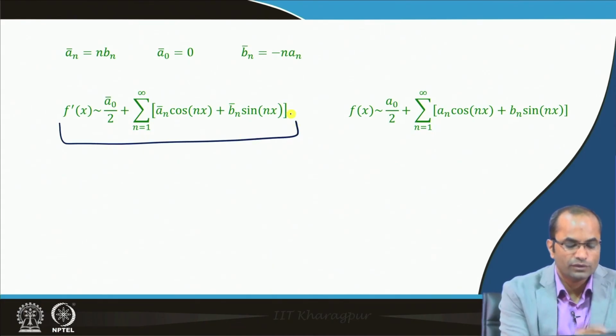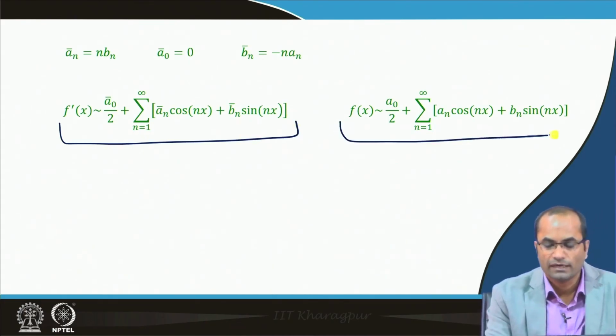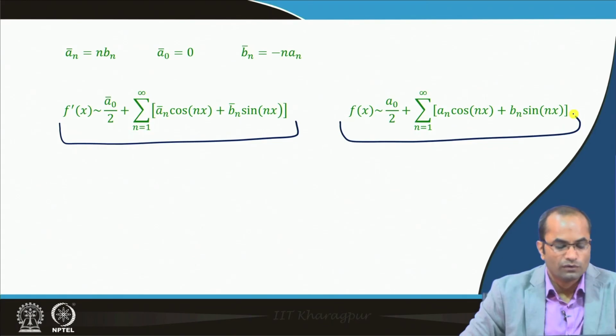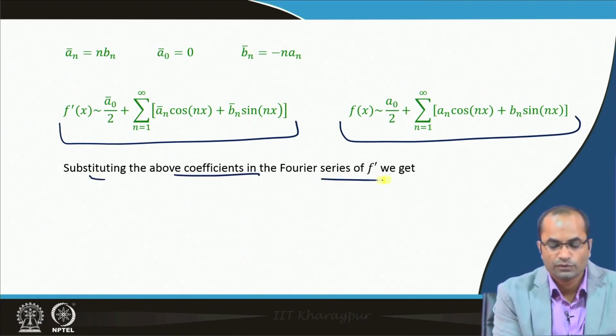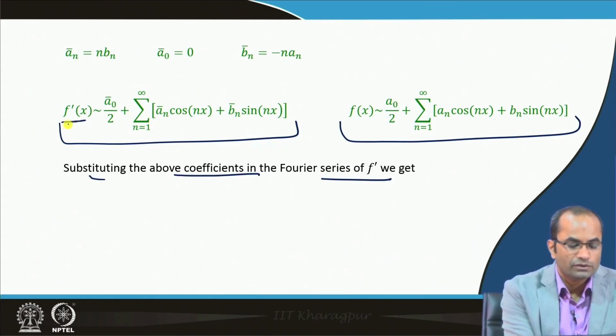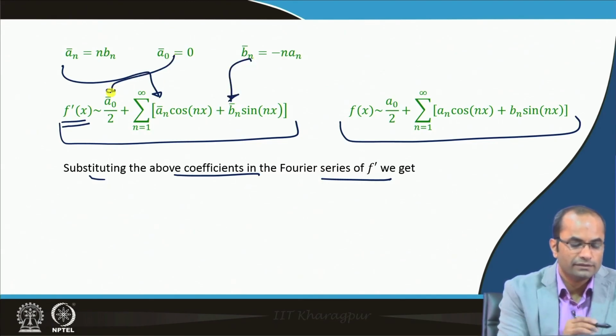We have the Fourier series for f prime and we have the Fourier series of f. So, now we will substitute these above coefficients in the Fourier series of f prime. We can substitute these a n bar here and then b n bar here, and a 0 bar is anyway 0.